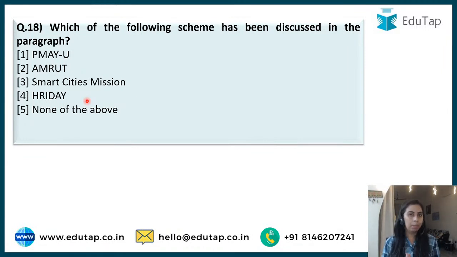If you have not read about it, it might become difficult for you to identify the right answer. Smart cities is there, Hriday is there, Amrut, PMAY, these are all there, but Amrut is the right answer. Smart cities is a separate scheme. Hriday is for heritage development, right? Awas Yojana for urban poor is separate. So Amrut is the right answer.